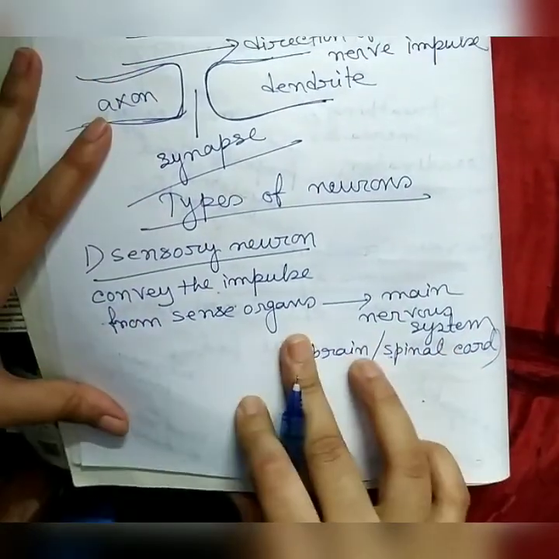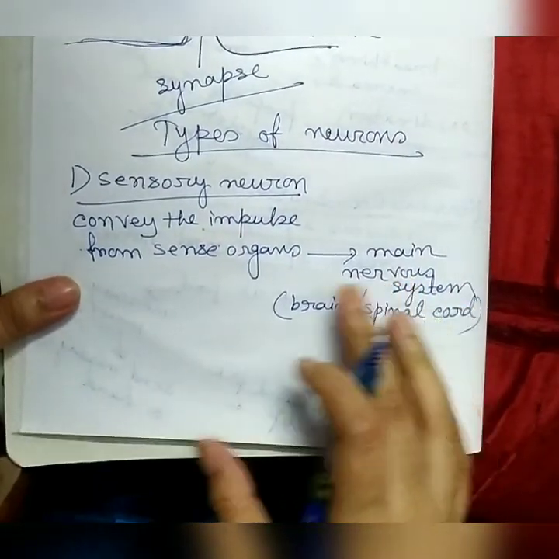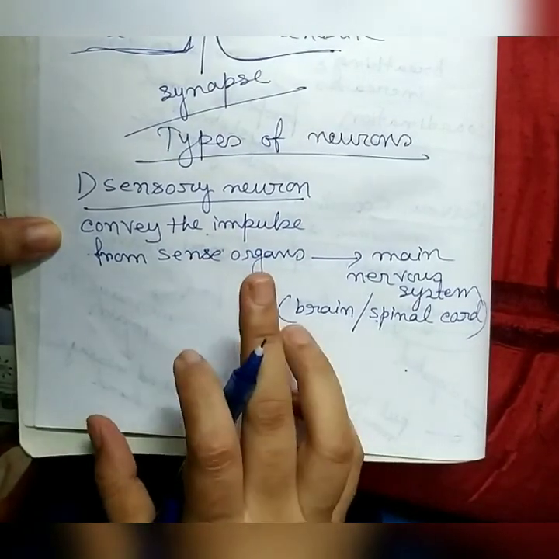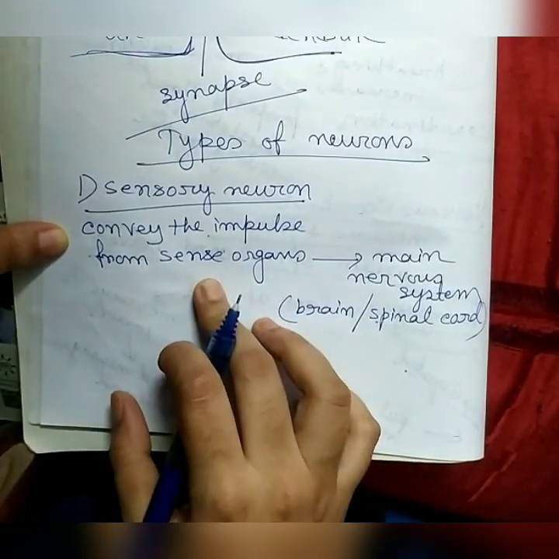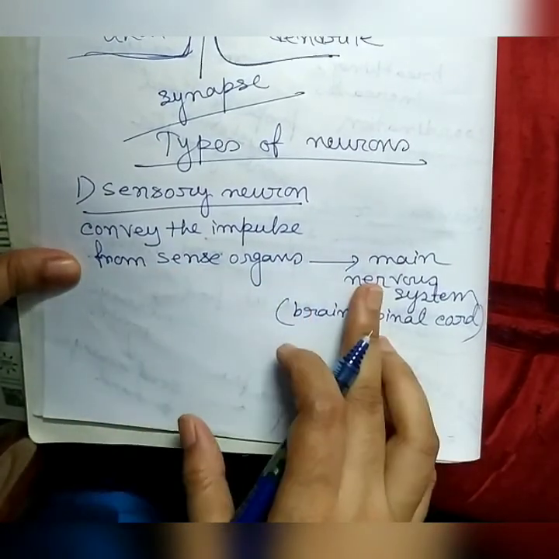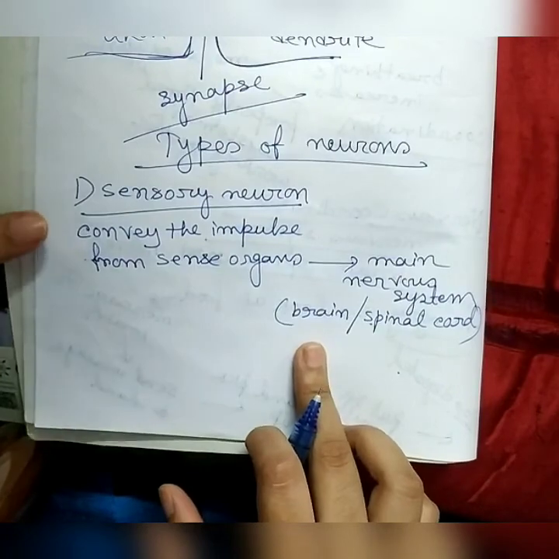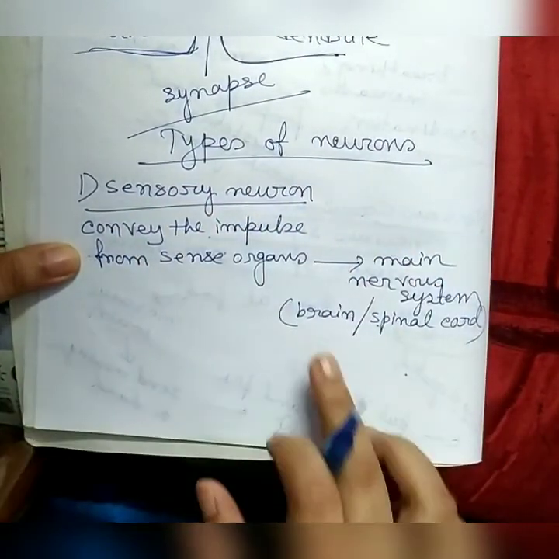So if I ask you what is a sensory neuron, you will tell me that the neurons which convey the nerve impulse from the sense organ to the main nervous system, that is to the brain or spinal cord, are known as sensory neurons.